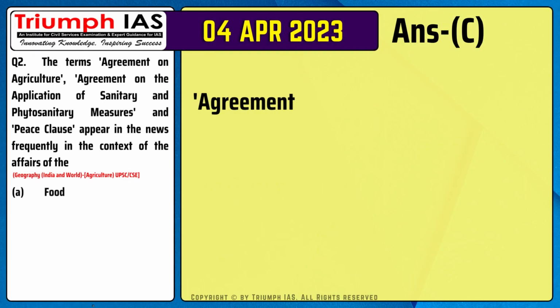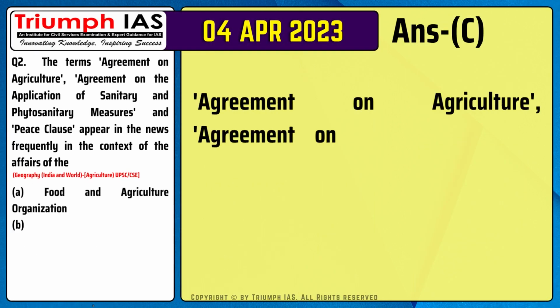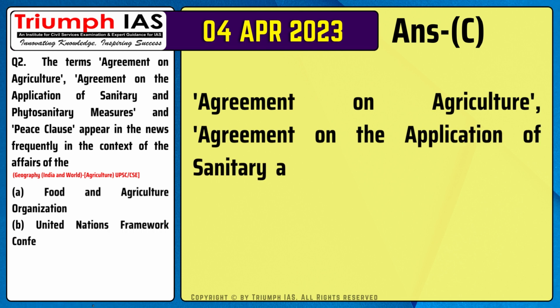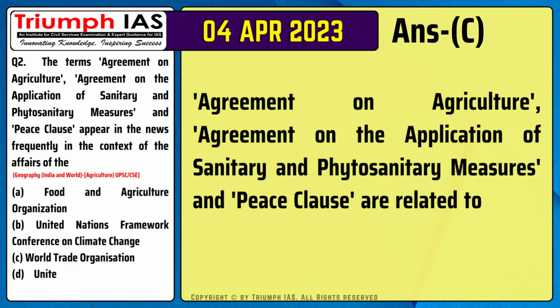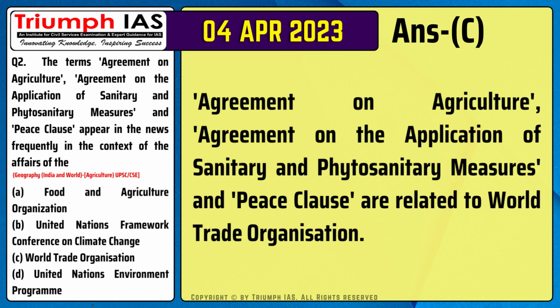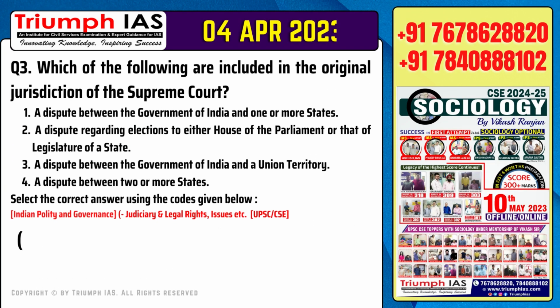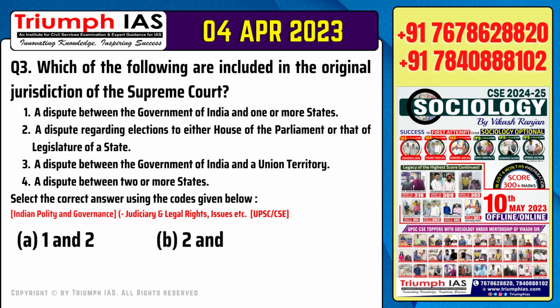The correct answer is option C. Agreement on Agriculture, Agreement on the Application of Sanitary and Phytosanitary Measures, and Peace Clause are related to World Trade Organization. Question number 3. Which of the following are included in the original jurisdiction of the Supreme Court?